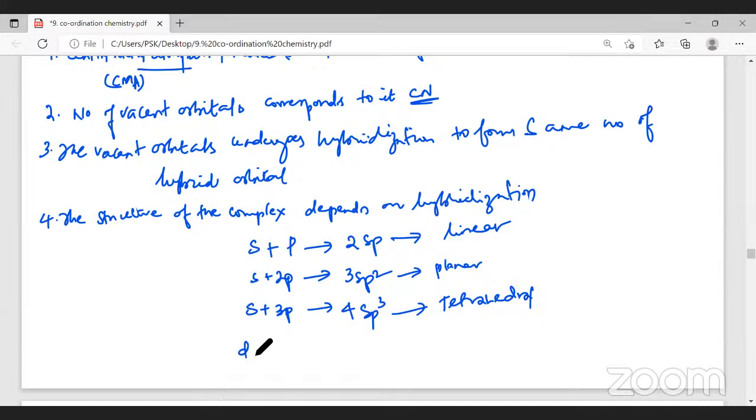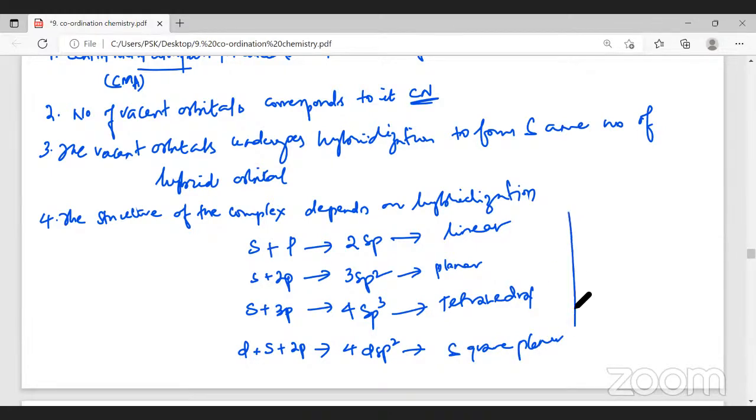When one d orbital, one s orbital, and two p orbitals are involved in hybridization, totally 4 atomic orbitals are involved. So the name of that hybridization will be dsp2: 1d, 1s, and 2p. Whenever the hybridization is dsp2, the structure will be square planar.